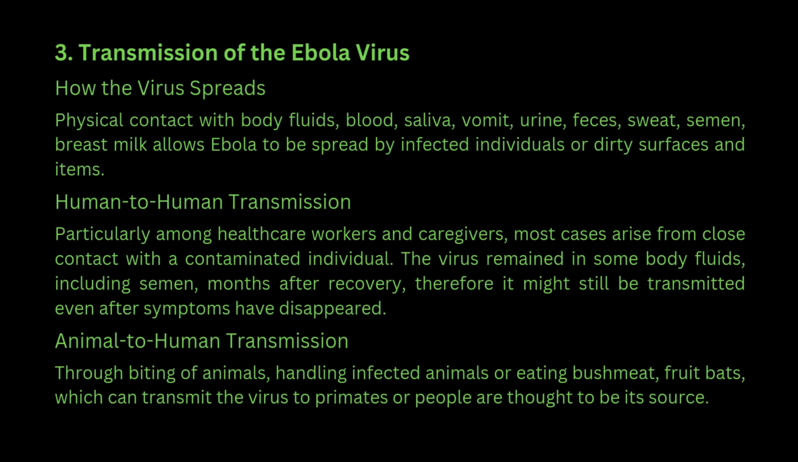Human-to-human transmission. Particularly among healthcare workers and caregivers, most cases arise from close contact with a contaminated individual. The virus remained in some body fluids, including semen, for months after recovery, therefore it might still be transmitted even after symptoms have disappeared. Animal-to-human transmission. Through biting of animals, handling infected animals or eating bush meat. Fruit bats, which can transmit the virus to primates or people, are thought to be its source.